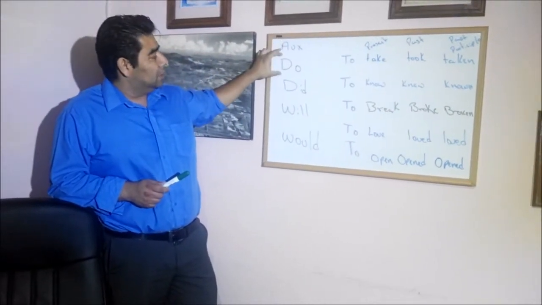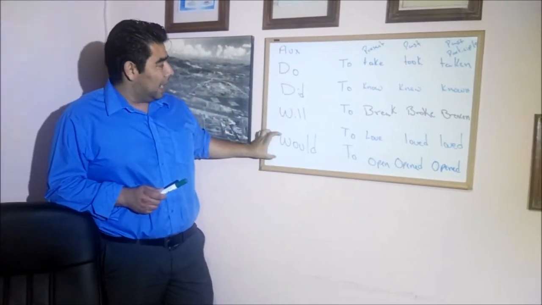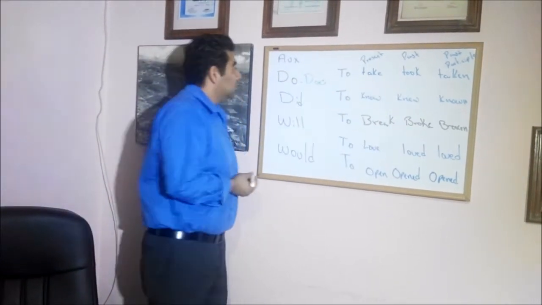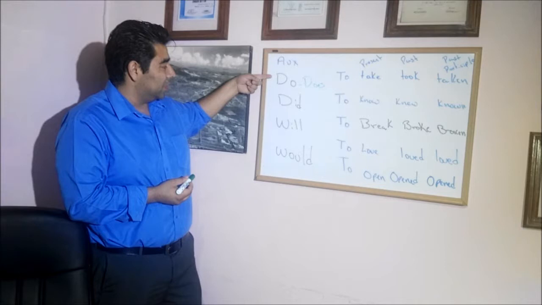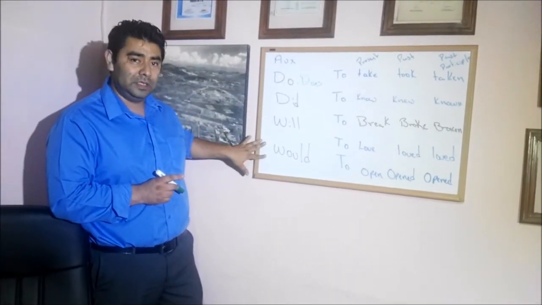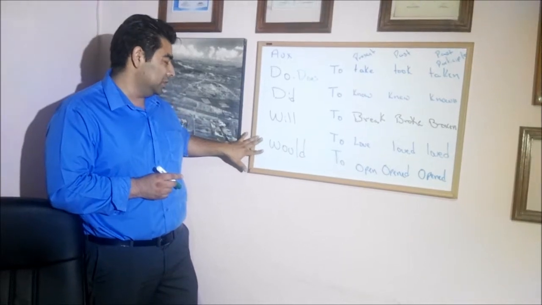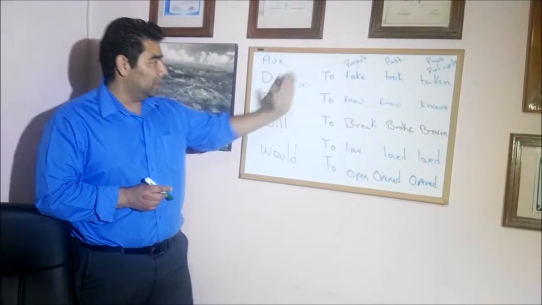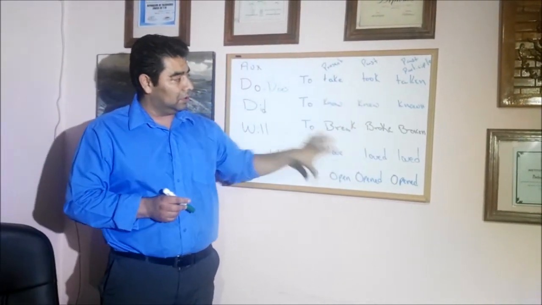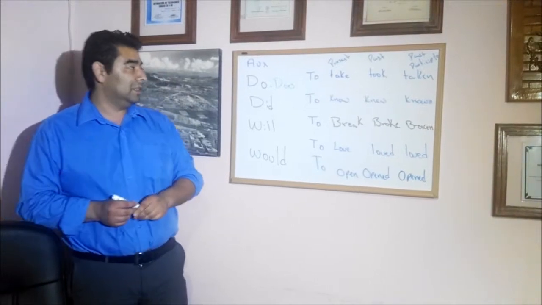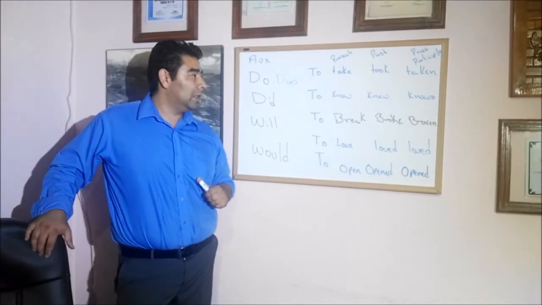Today we're going to cover do, did, will, and would. This is do and does, for the present; did, for the past; will, for the future; and then we have would, that is for conditions or imaginary situations, right? So, right now, let's just focus our attention on the verbs, okay? This is very fast, very simple, and very easy, and also useful, muy útil.